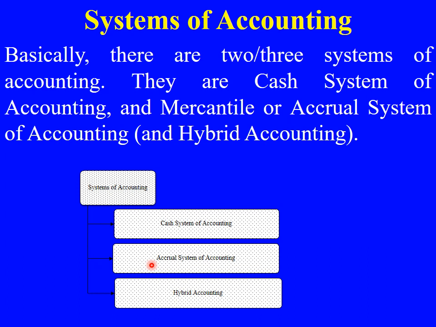If it is on credit basis, still we record that. That is the accrual system of accounting, because in future we will get that. But the hybrid system of accounting is a combination of the cash system and the accrual system. So in the hybrid system, we record cash transactions as well as credit transactions. This is all about your systems of accounting.